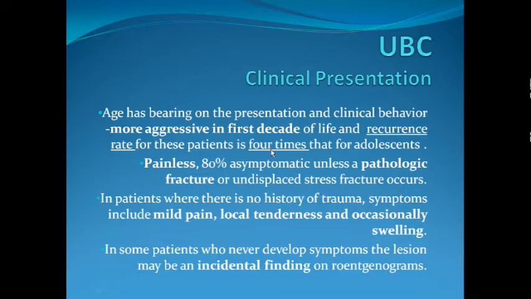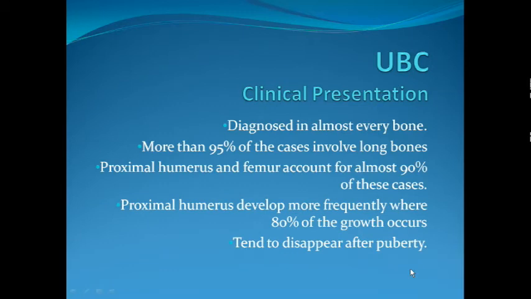So usually when the patient has no history of trauma, the patient may present with mild pain or local tenderness. Occasionally a swelling can be seen because these are expansile lesions. Almost 80% of patients are asymptomatic, and the diagnosis is made as an incidental finding on X-rays. They can be seen in almost every bone, but 95% are in the long bones, of which 90% are in the proximal humerus and femur, and the proximal femur itself is responsible for 80% of the UBCs.